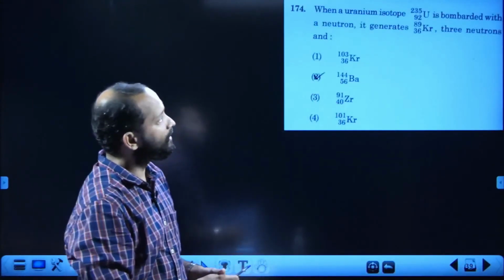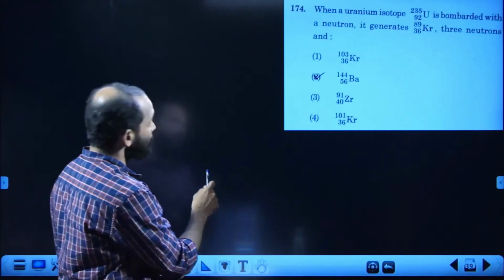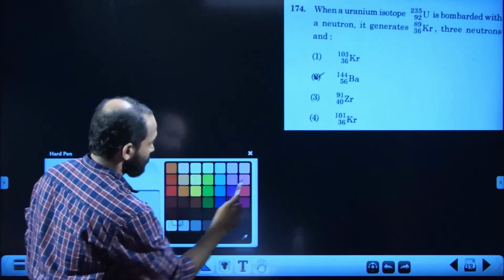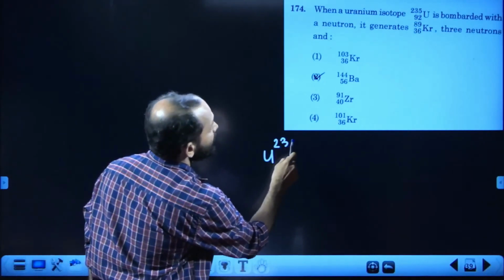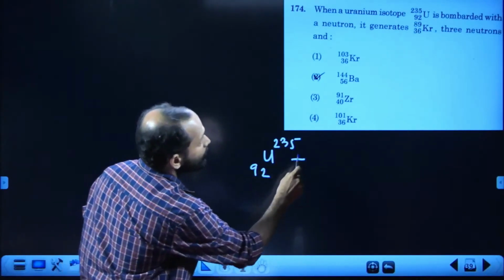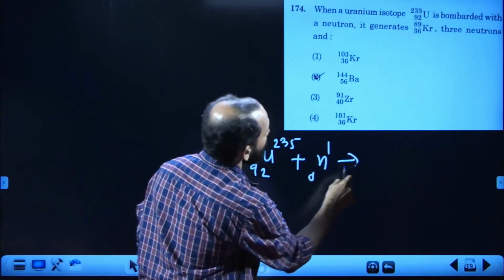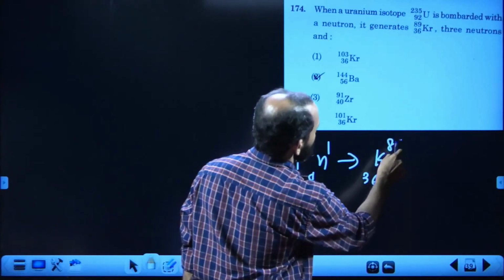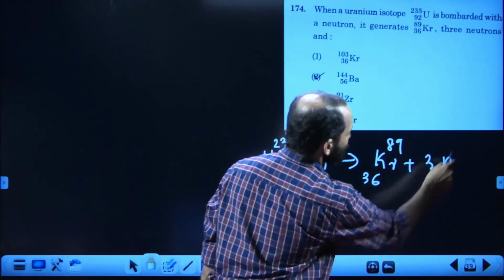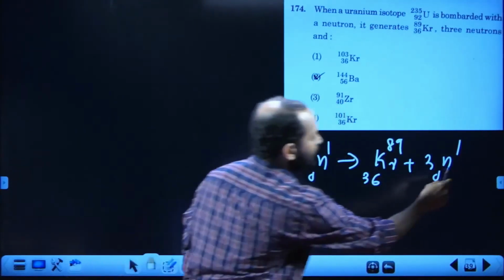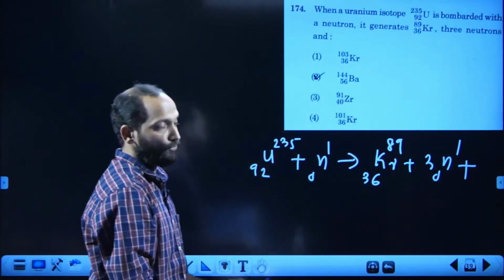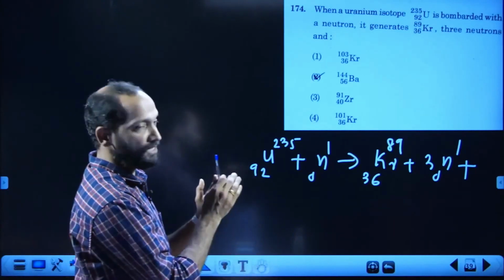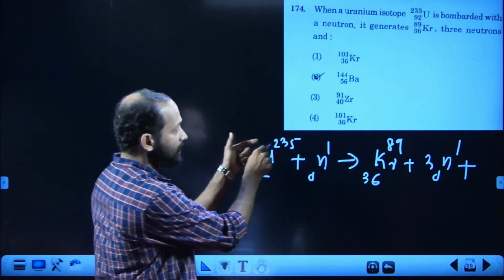174. When uranium isotope, uranium 235 with atomic number 92, is bombarded with one neutron, it becomes krypton 36 and 89 plus 3 neutrons. What else is released as the byproduct? So we have to use the conservation of charge and conservation of mass. Let us first choose the conservation of mass, written on the top.